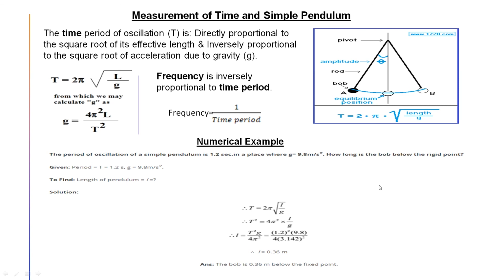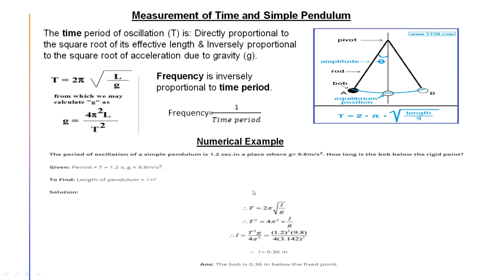One numerical I have shown here. The numerical tells us the period of oscillation of a simple pendulum is 1.2 seconds. That means the time period is given to you. The value of g is 9.8 meter per second square, so g is also given. How long is the bob from the rigid point? You have to find L. It can be denoted by small l or capital L.